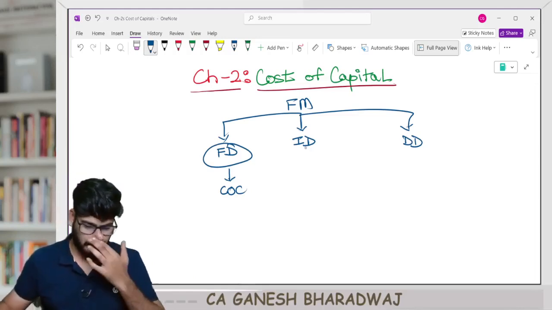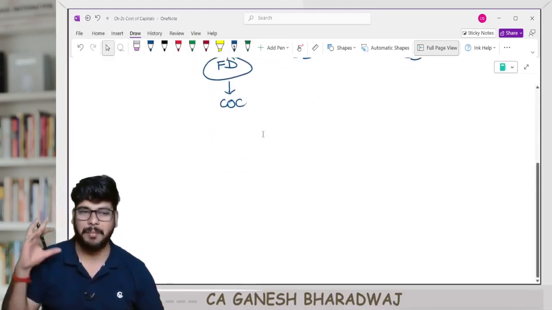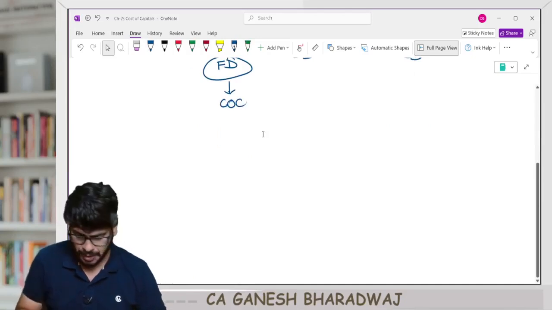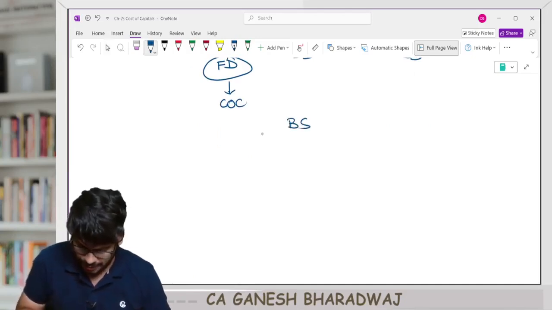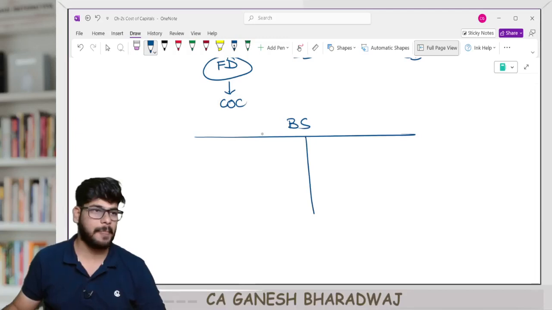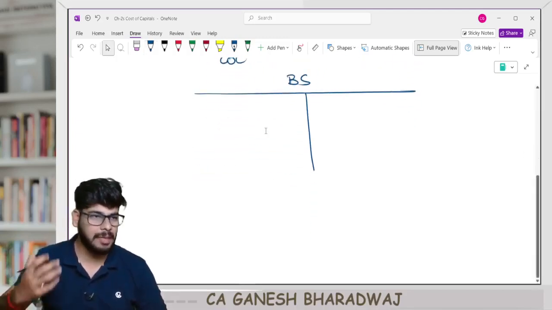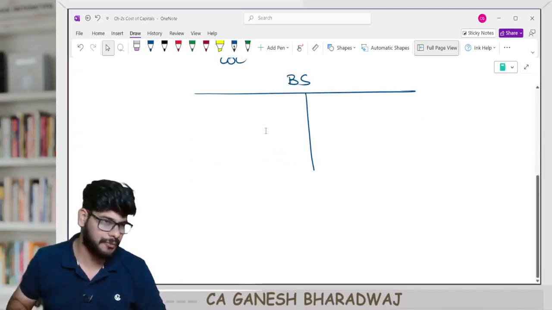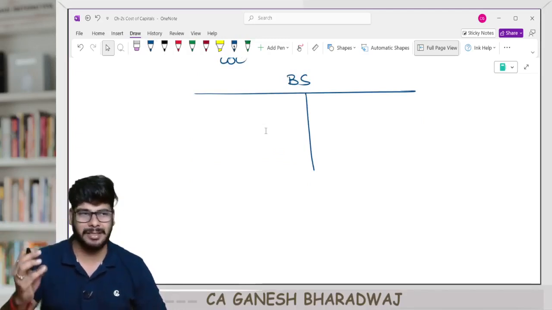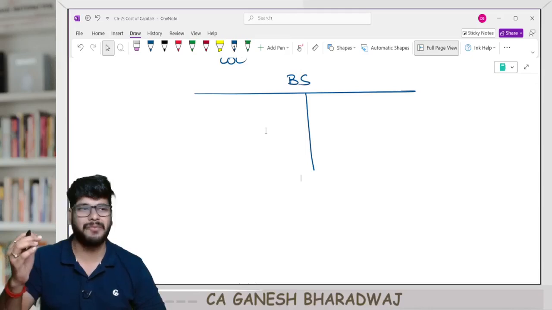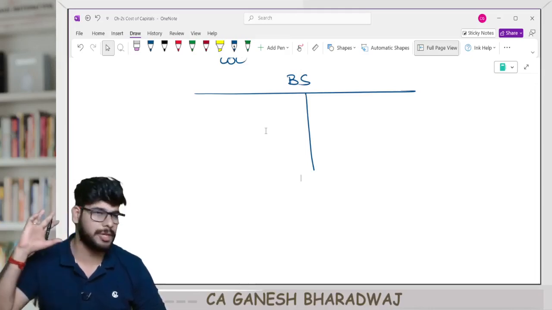Now, let me give you a background example. Let us say this is the balance sheet of the company. The company can raise money from different sources of finance. When I say finance, capital, money, fund, these are all interchangeably usable words.